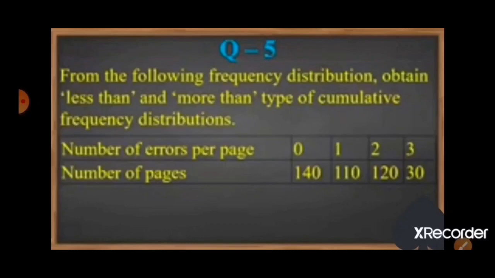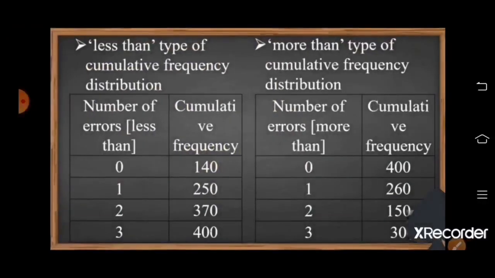We have to make less than and more than type of cumulative frequency distribution. For the less than type, we have already written here 0, 1, 2, 3 number of errors.